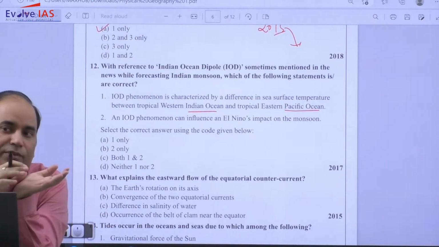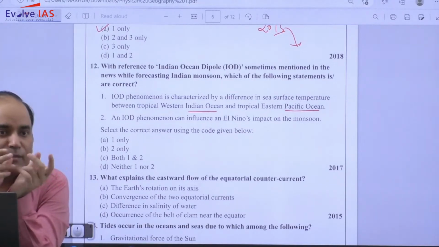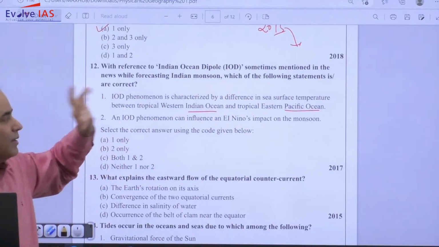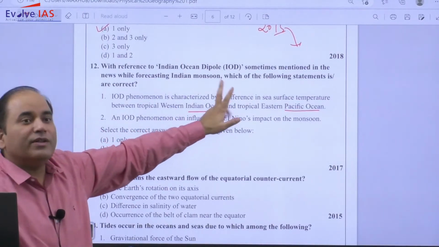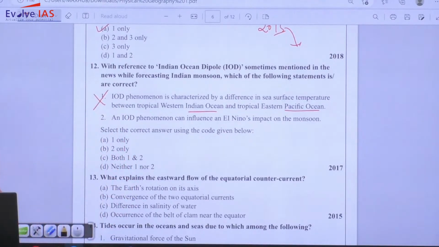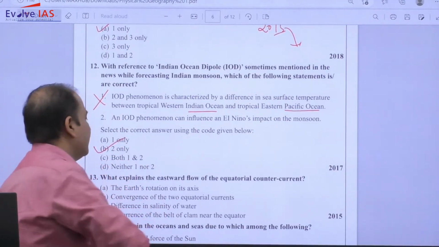So up to here it is fine, difference in sea surface temperature, but it is related with two different oceans. So it is incorrect. An IOD phenomenon can affect El Nino's impact on the monsoon. Yes. In fact, IOD was studied only when it came to light that the El Nino impact was not coming. So obviously it is correct. So the answer will be B.